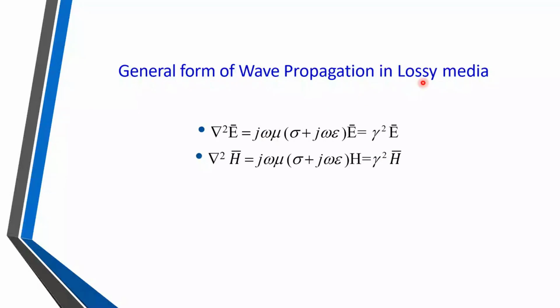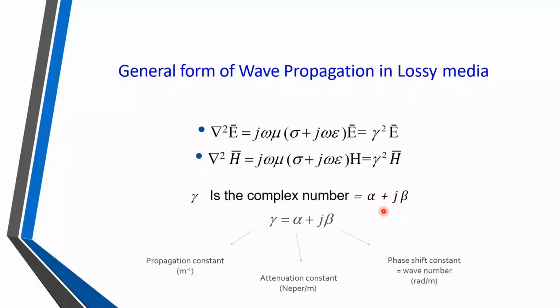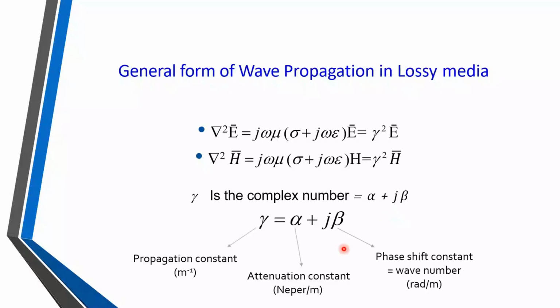So this complete thing is equal to gamma square, where gamma is called the propagation constant, and it is a complex number indicated as alpha plus j beta, right, where alpha is attenuation constant measured in Nepers per meter, beta is phase shift constant measured in radians per meter, and together they contribute to propagation constant and it is measured in per meter unit.